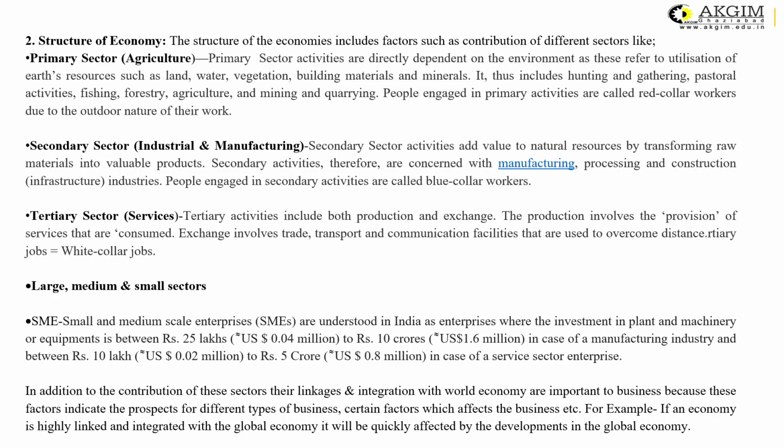The secondary sector includes the industrial and manufacturing sector, and it adds value to the natural resources by transforming raw materials into valuable products. Let us take an example of a shirt. If you have purchased a shirt, that shirt is manufactured from cloth, and where has the cloth come from? Cloth has come from cotton. So cotton is produced with the help of the primary sector, that is a natural resource. This is the activity of the primary sector. When the cotton is ready, it is converted into the raw material, that is cloth, and that is the work of the secondary sector.